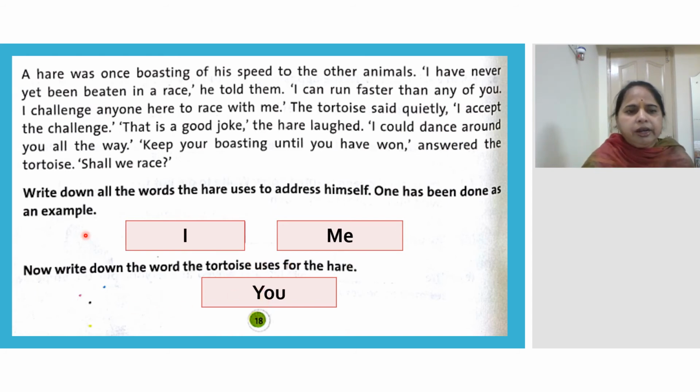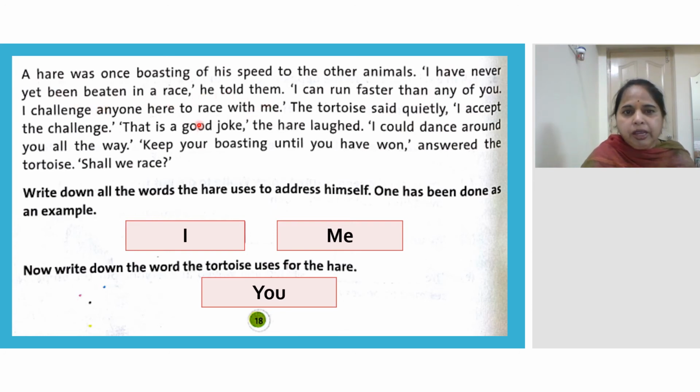Okay, let us see. Read. A hare was once boasting of his speed. Okay, right here, what is it? The hare uses to address himself. No, I have never. Addressing is not telling about it. I have. Yes, I. Got it, children? I means who here? Hare. It is addressing, introducing, addressing and telling about it. I have never yet been beaten in a race.